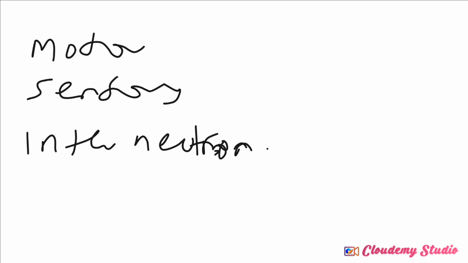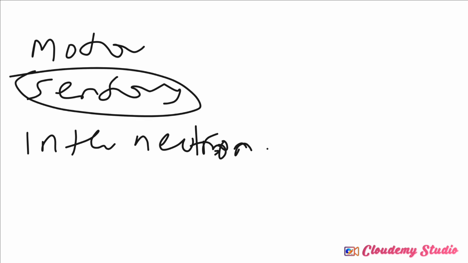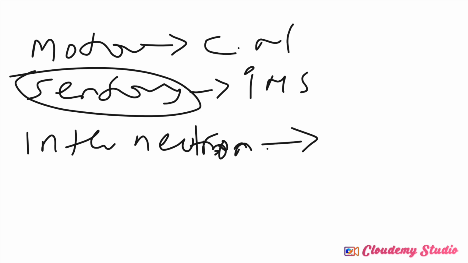Now, let's talk about the sensory neuron first. You see the sensory neurons, they are found in the peripheral nervous system. The motor neurons are found in the central nervous system. And the interneuron is found in the central nervous system as well.